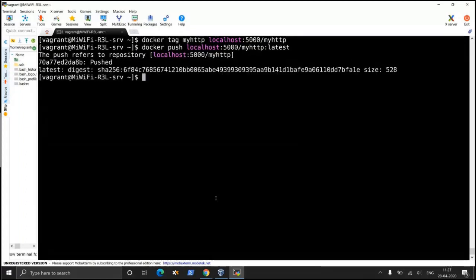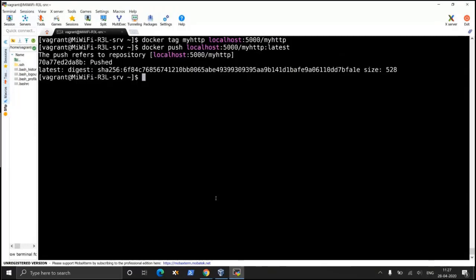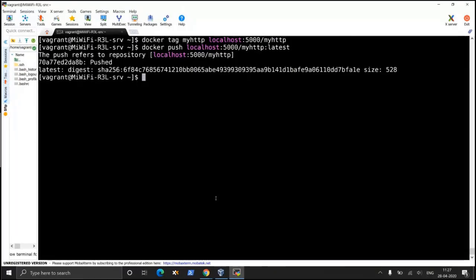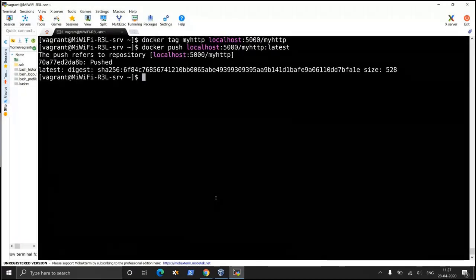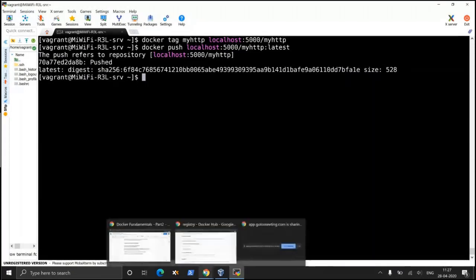So what we have done here, we created a local container registry. We created our own container image and pushed it to the local container registry. And whoever has access to this container registry can use it. That brings us to the end of the session today. If you have any questions, you can put them here.